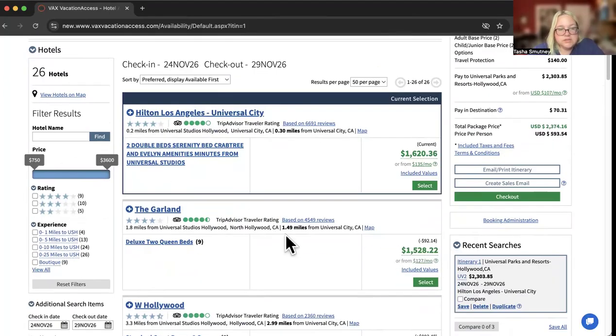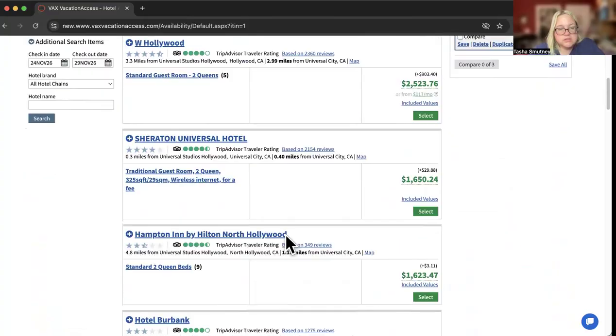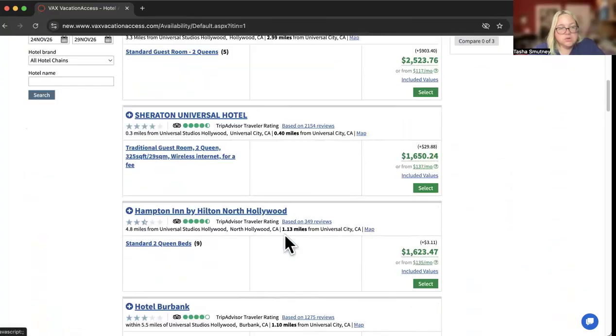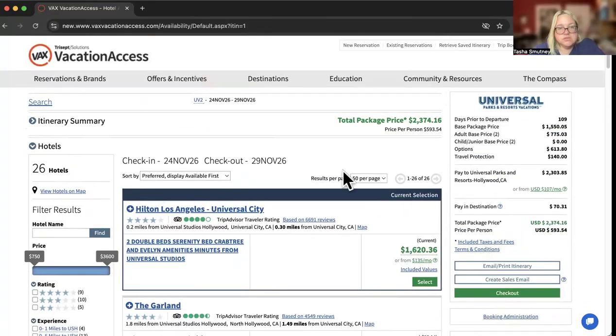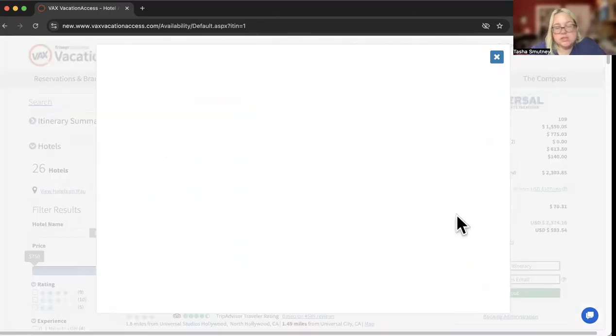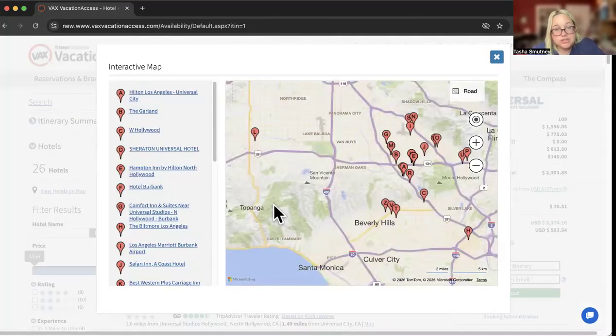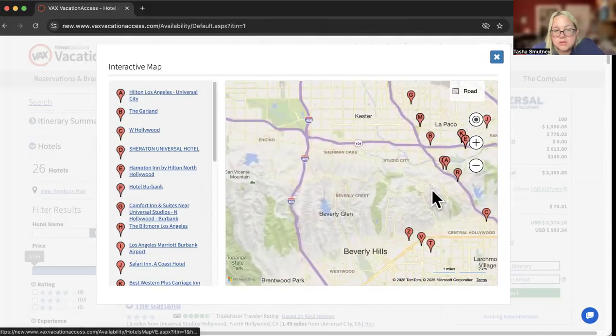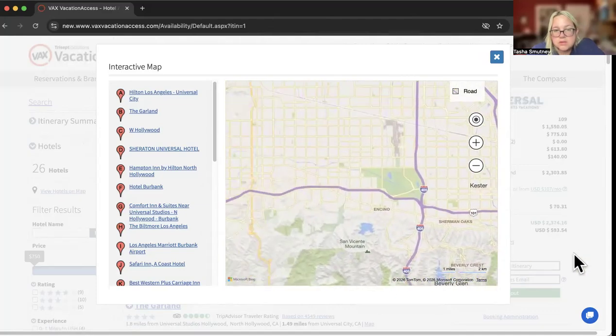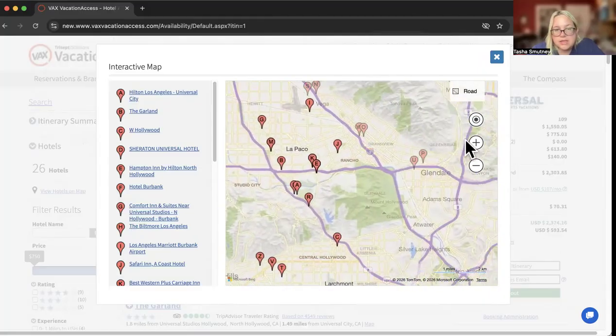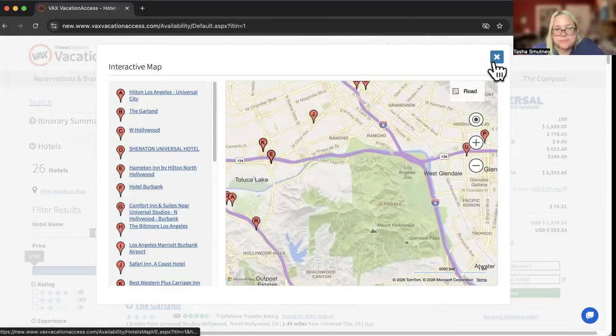So it's going to give us our different options for hotels. If you're unsure, we do have the option here to search and look on the map, if you would much prefer looking at the map to see where it is in relationship to Universal, right? You can do that and look where the hotels are.